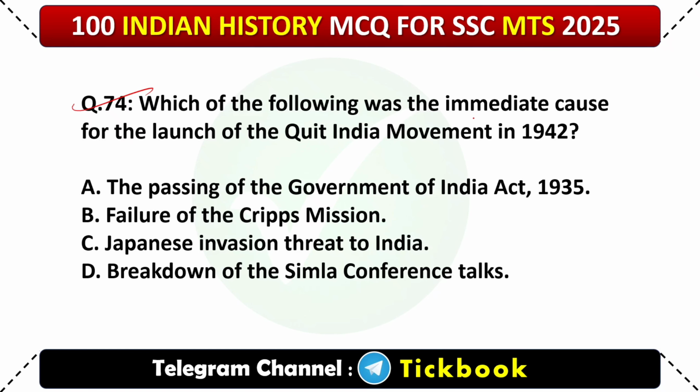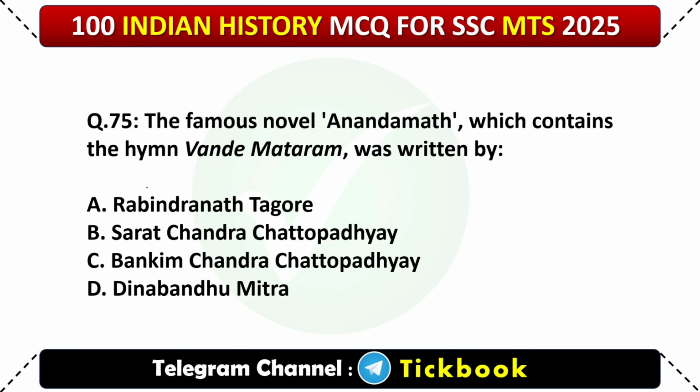74. Which of the following was the immediate cause for the launch of the Quit India movement in 1942? Option number B, failure of the Cripps mission. 75. The famous novel Anandamath, which contains the hymn Bande Mataram, was written by option number C, Bankim Chandra Chattopadhyay.